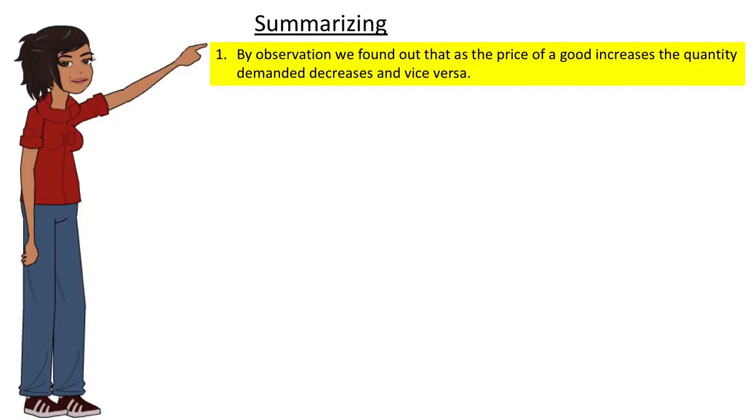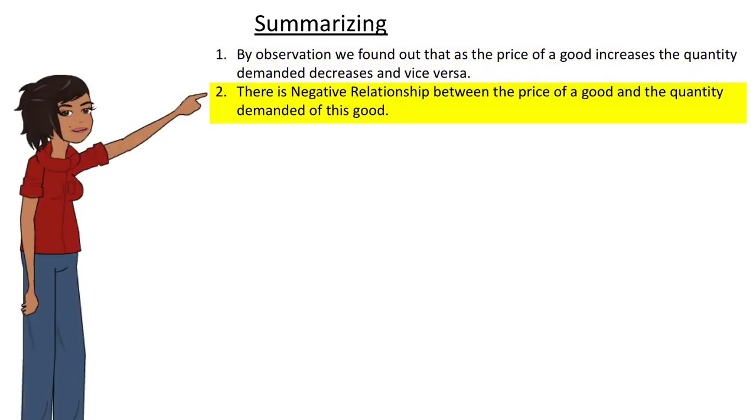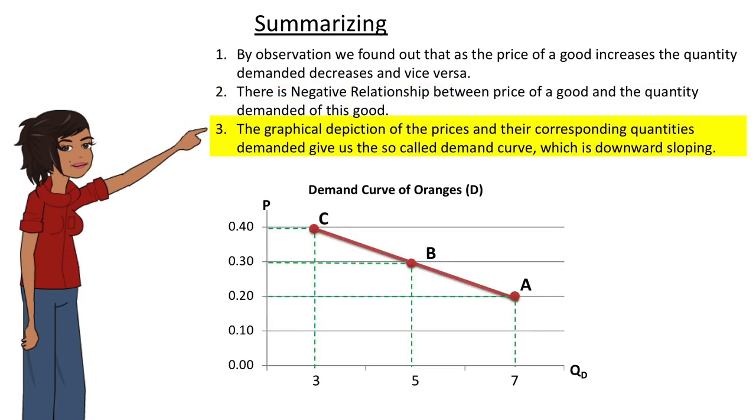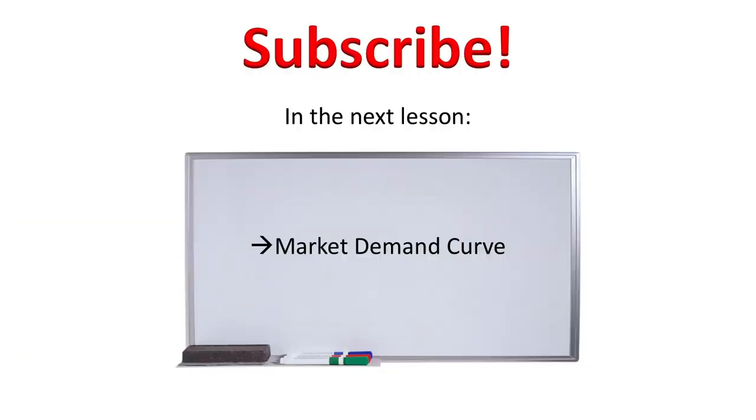Summarizing, today we learned that, first, by observation, we found out that as the price of a good increases, the quantity demanded decreases, and vice versa. Second, there is a negative relationship between the price of a good and the quantity demanded of this good. And third, the graphical depiction of the prices and the corresponding quantities demanded give us the so-called demand curve, which is downward sloping. In the next lesson, we will talk about the market demand curve.